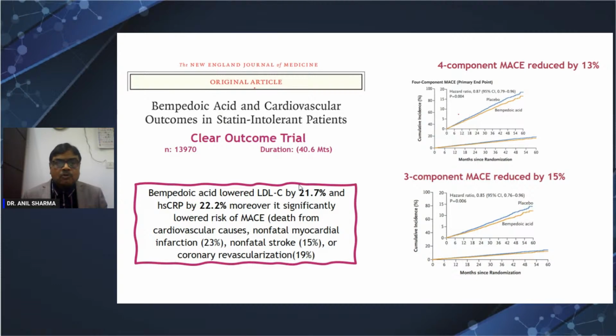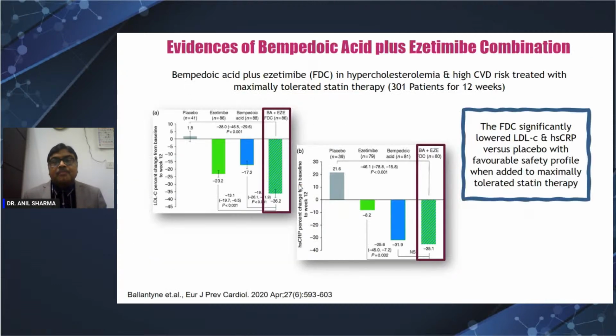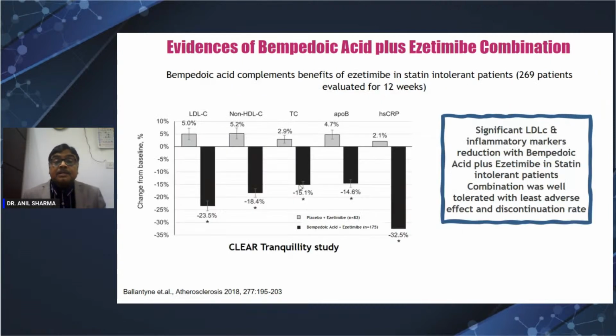This is about the CLEAR Outcomes trial, which showed the benefit of event reduction with bempedoic acid plus ezetimibe combination, reducing events by around 36%. It does not reduce the LDL by 36%. It reduces the hsCRP, so it is anti-inflammatory. This is again a very important thing for stabilizing the plaque.